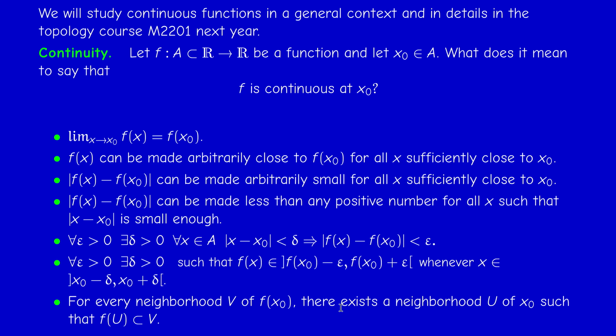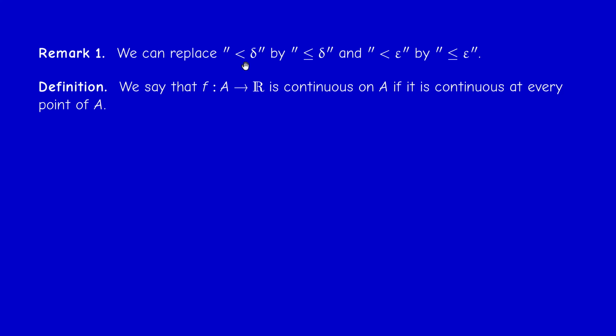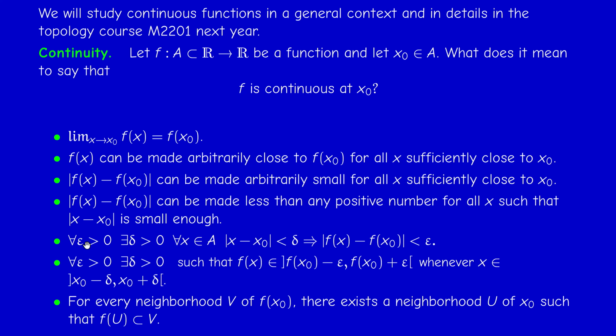Okay? And now, first remark, we can replace less than delta by less or equal, because if it's less than delta then it's less or equal, and if it's less or equal than delta, then it's strictly less than 2 delta. And same thing here, if it's less or equal than epsilon, it's less than 2 epsilon. If epsilon is arbitrary, then 2 epsilon is arbitrary. So we can replace strict inequalities here by large inequalities, but pay attention, I cannot put here bigger or equal than 0, it's not true, or delta bigger or equal. So the epsilon and delta should be strictly positive, but the inequality here can be large, it doesn't matter actually.